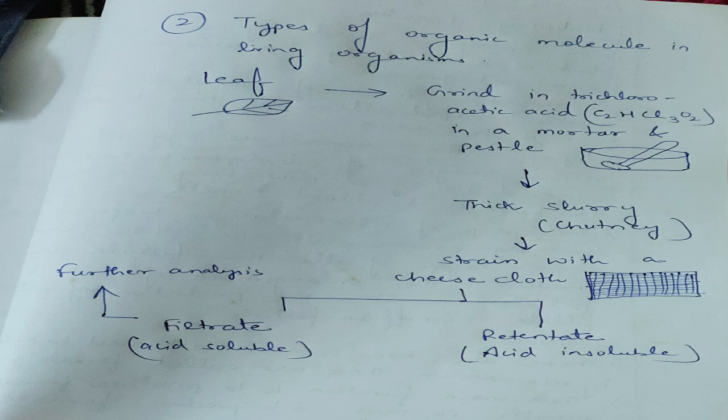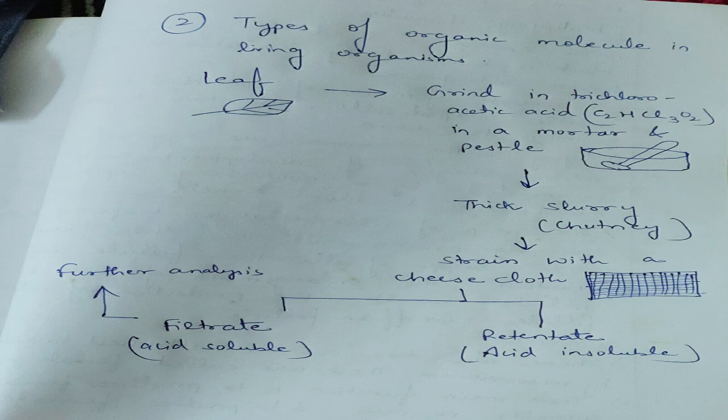In order to understand what types of organic molecules are found in living organisms, we have to conduct one more experiment. Here we are taking a leaf and grinding it in trichloroacetic acid. We are taking a mortar and pestle, adding some amount of acid, and then adding the leaf in the mortar and pestle. As a result we will get a thick slurry. Slurry means some chutney sort of thing. You will get a chutney-like substance.